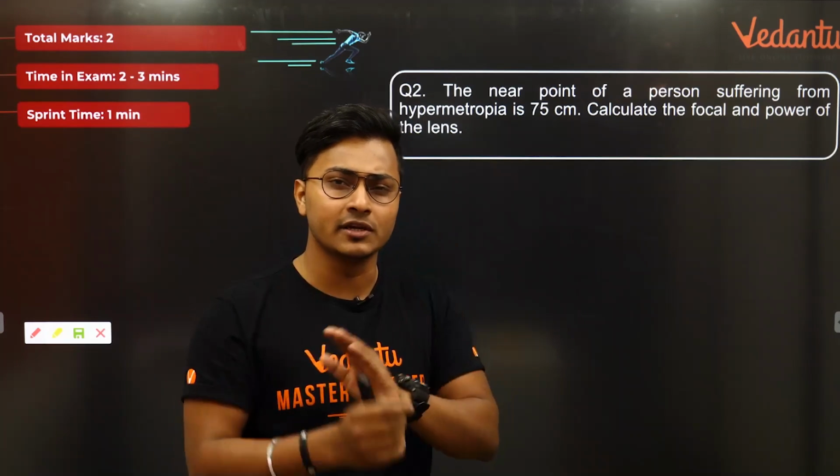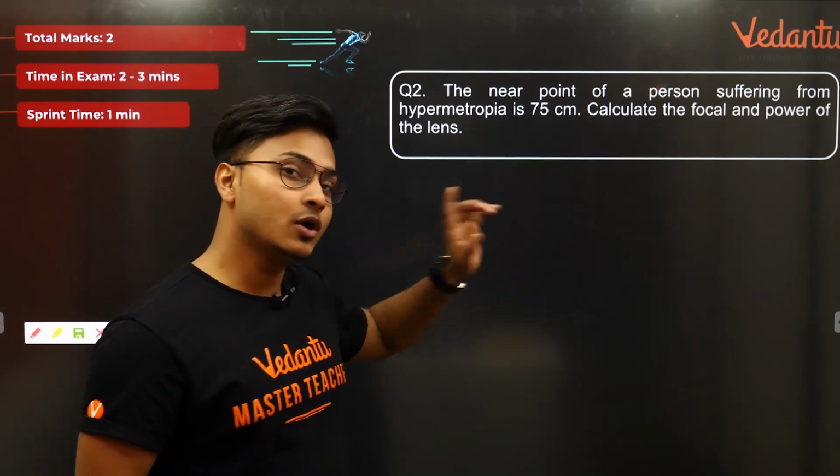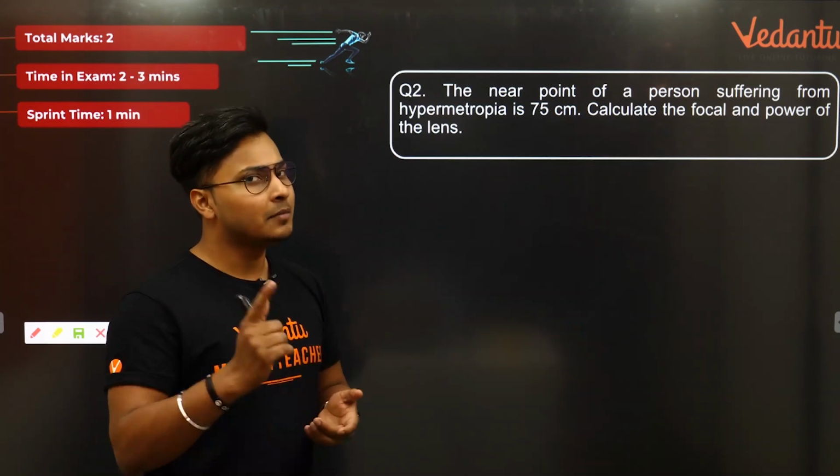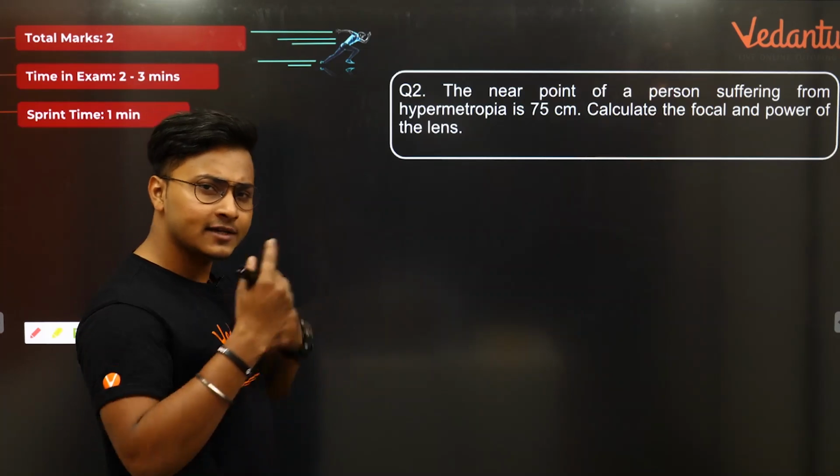ठीक है, पूरा फुल कंसंट्रेशन के साथ यहां पे नोटिस करना कि what are we gonna do. If you have understood myopia, then hypermetropia is a piece of cake. Let me tell you that. Okay, let's read the question. Let us try to understand.